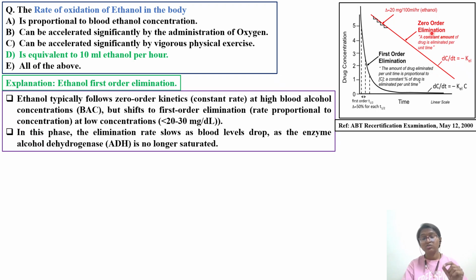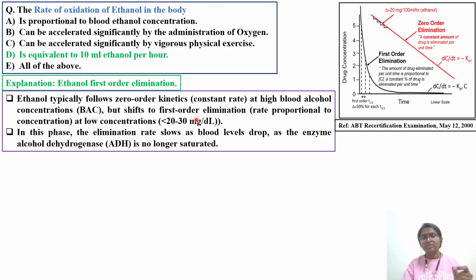Initially, alcohol follows zero order kinetics. A constant amount of drug is eliminated per unit time. That is the principle of zero order kinetics. That's why you can see in the graph the amount of alcohol which you administer is equal to the amount of alcohol eliminated from your body. Later on, this graph will shift. The zero order elimination graph will shift towards first order elimination. Why? Because there is saturation of the enzyme called ADH. Okay, that we will see.